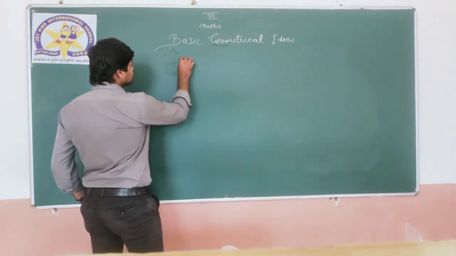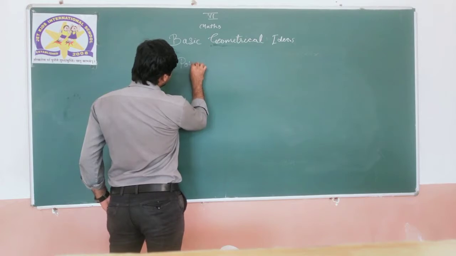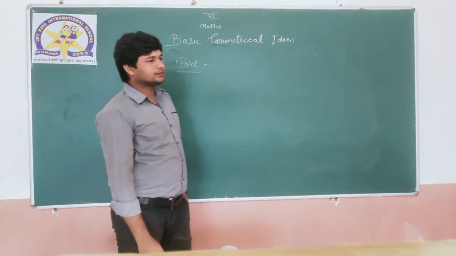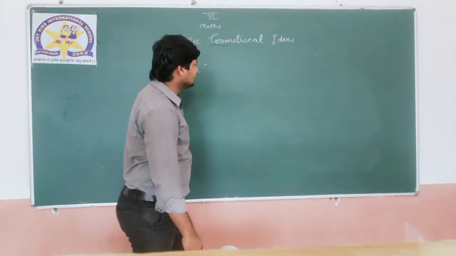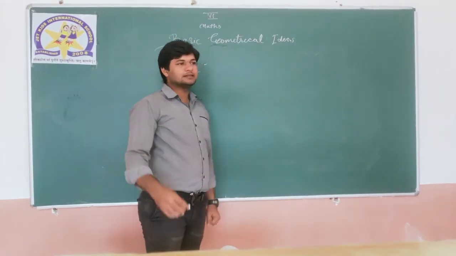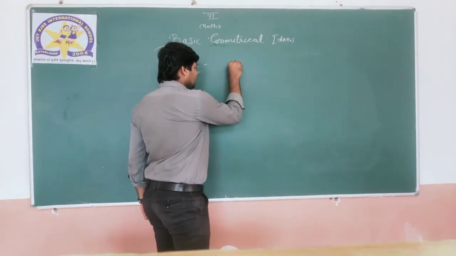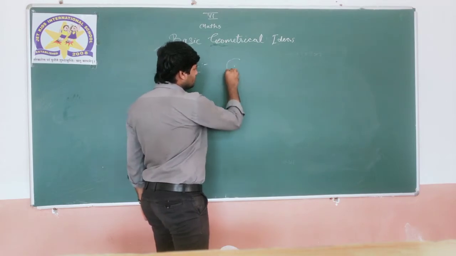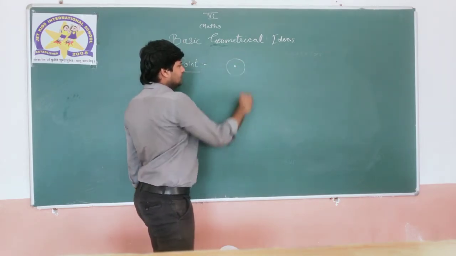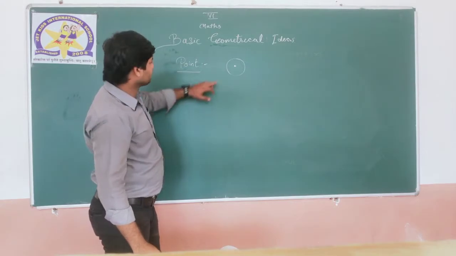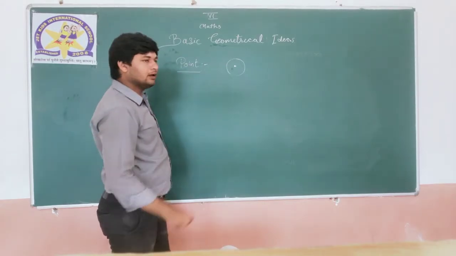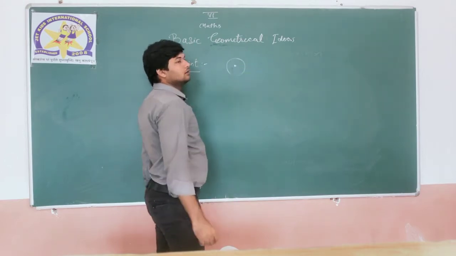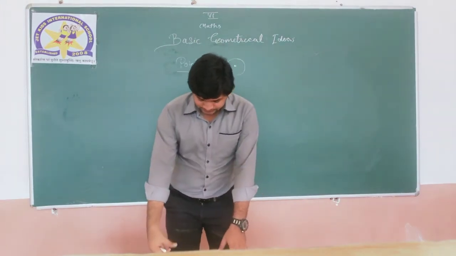So the first thing is point. What is meant by a point? A point is if at any surface I am touching with a pen, pencil, or a chalk piece, this thing you can see over here is known as a point, where there is contact between the surface and our chalk or pencil, whatever it is.